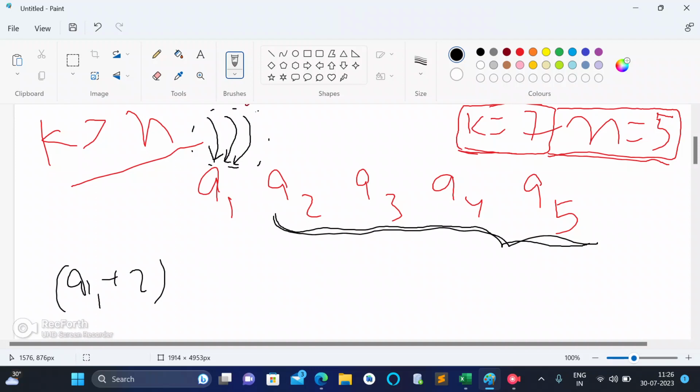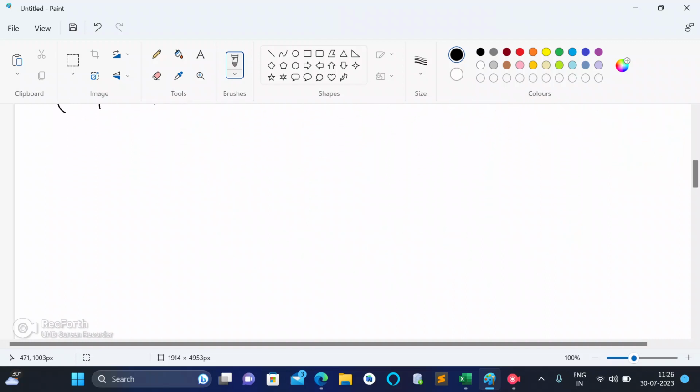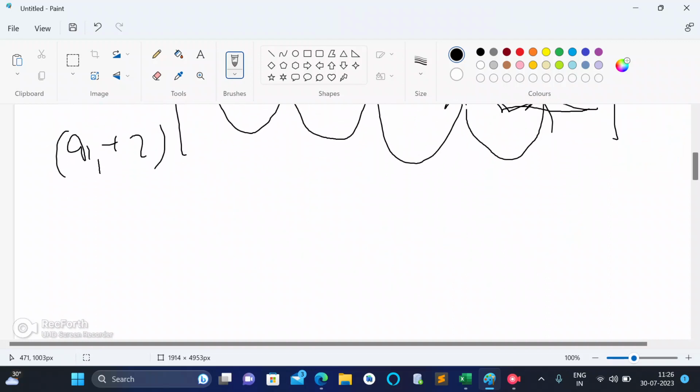Now I have spent 3 minutes here at a1, and I have 7 minutes in total. So the remaining minutes left with me is 4. So in 4 minutes I decided to go to a2. Then in the next minute I decided to go to a3. Then in the next minute I decided to go to a4. Then the next minute I decided to go to a5. And I'm saying this is the optimal strategy when k is greater than n.